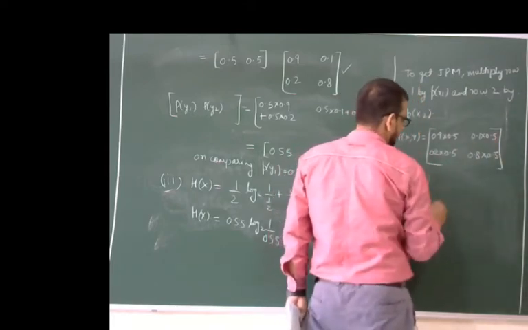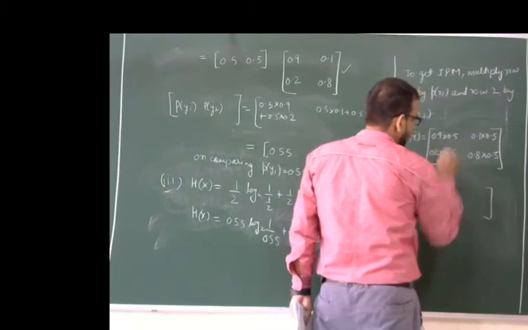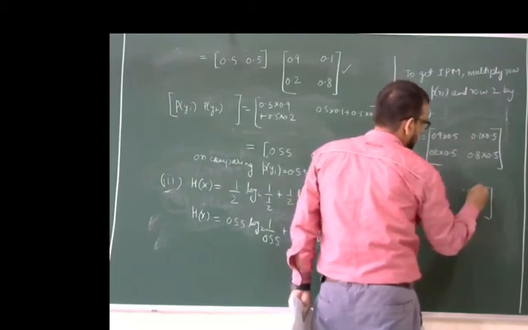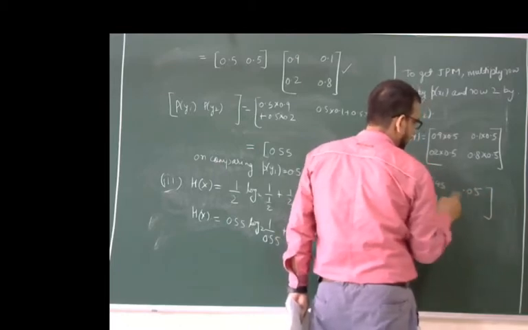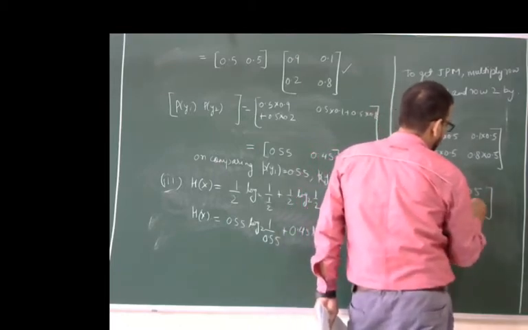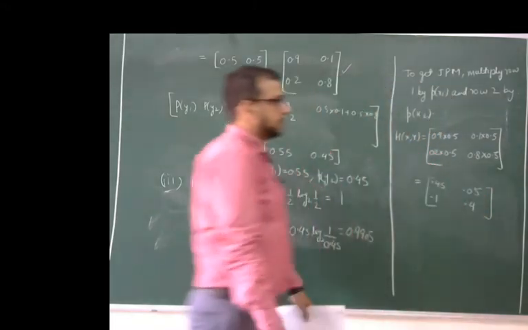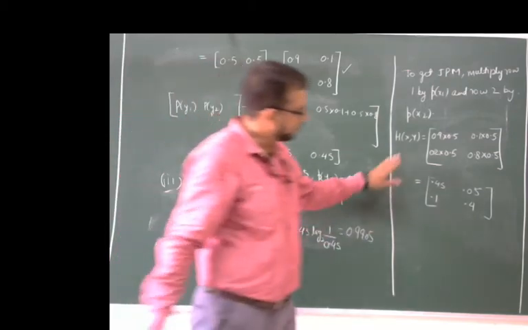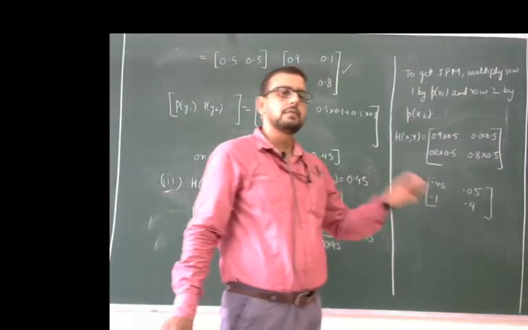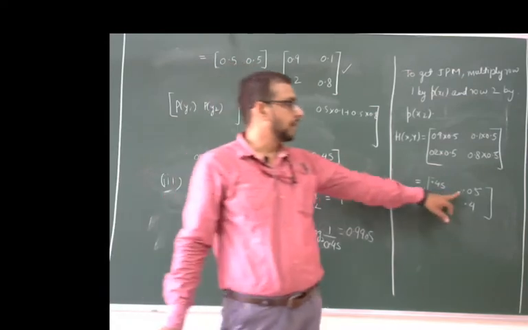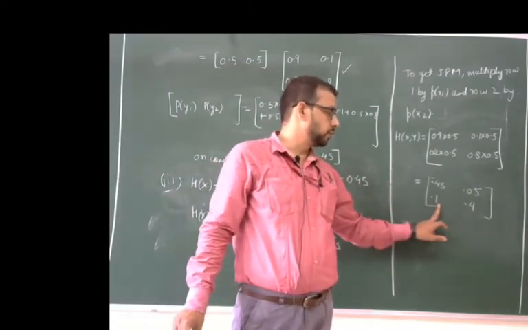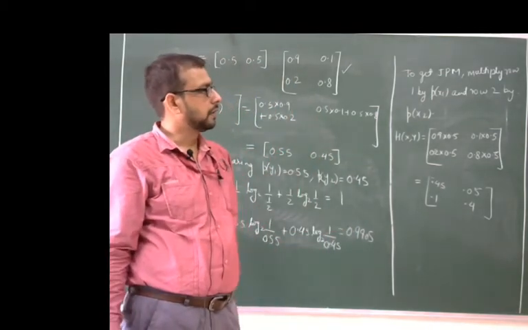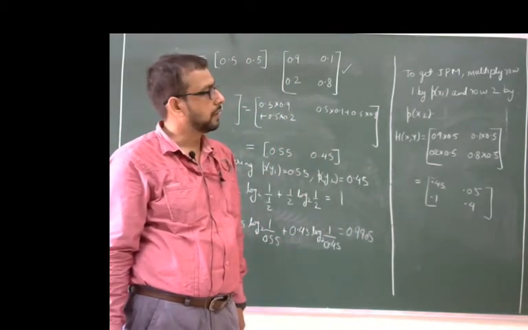Here we get the values 0.45, 0.05, 0.1 and 0.4. Here we get the JPM, which means we also get the joint probabilities P(x1,y1), P(x1,y2), P(x2,y1), P(x2,y2). This is the joint probability matrix, also called the JPM.